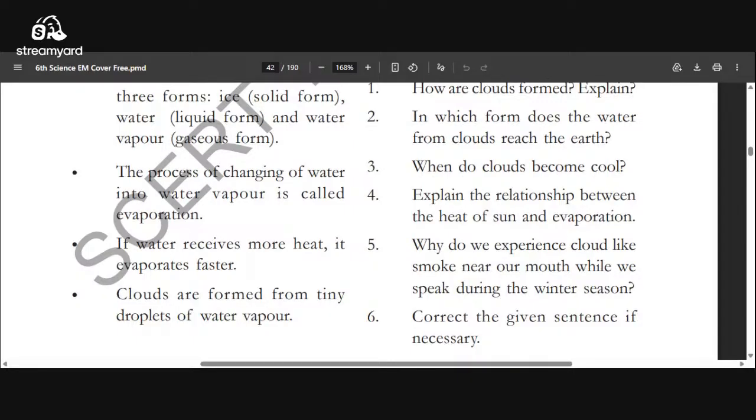In that cool air, small water drops are there. Those water drops change into water vapor. It appears as smoke.